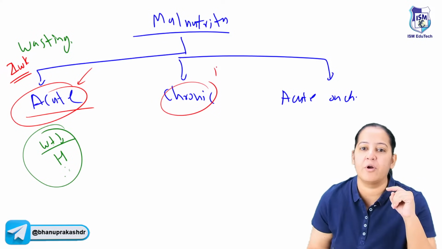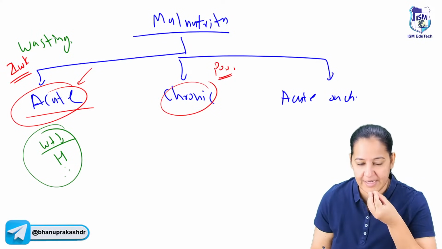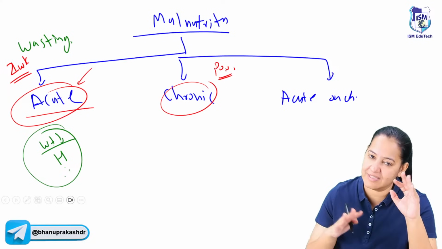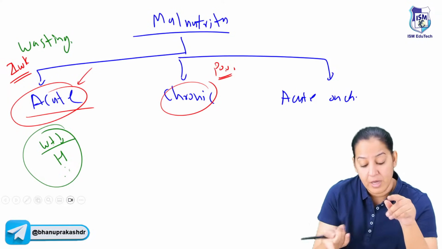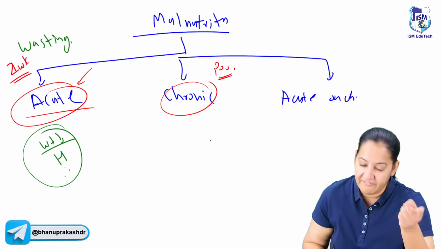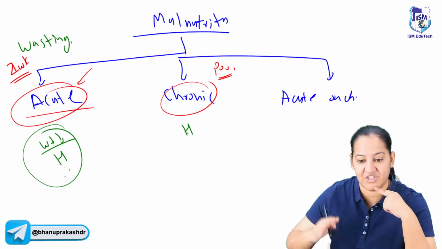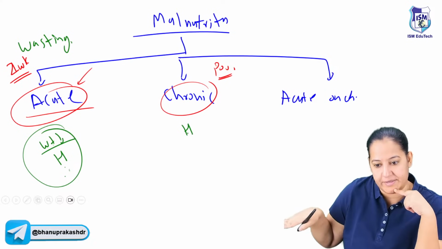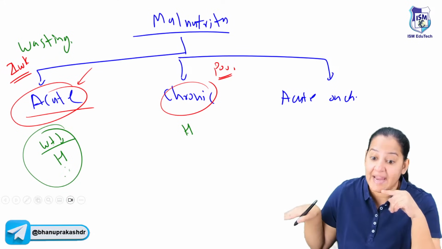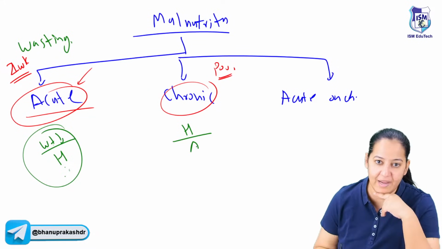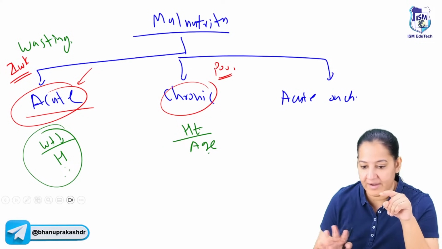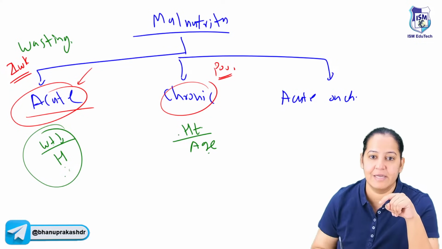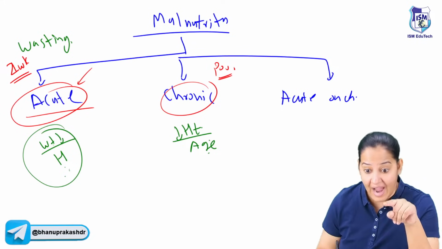Now, chronically, the child belongs to a poor family. They don't have money to eat since childhood. Since birth, he is not getting food, or getting less food. So you tell me what will be affected here, the weight or the height? Here height will be affected. The child will be short in height. The ideal height is not gained. Whatever the height should be for that particular age, that height is not gained. The height is less for that age.